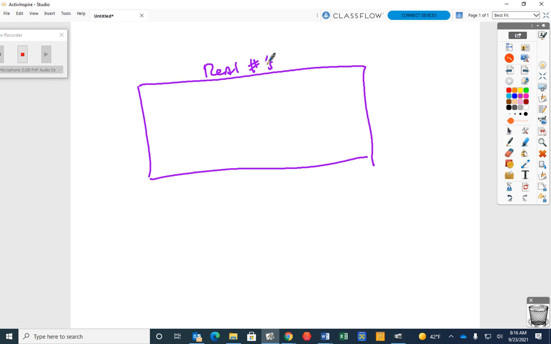Write that down. Even if a number is irrational, it's still a real number, because when I press the square root button for 2, did a number show up? Yes, it did.